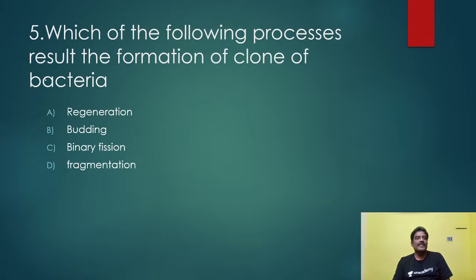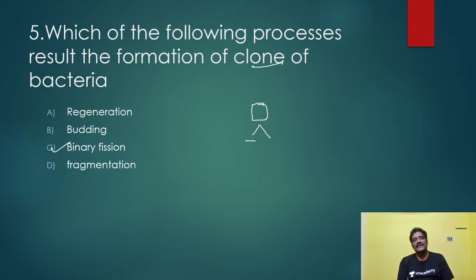Which of the following processes results in the formation of a clone of bacteria? A. Regeneration, B. Budding, C. Binary fission, D. Fragmentation. Which is the correct option here? The right option is binary fission only. It is a clone. Clone means genetically similar individuals. Genetically similar. This is bacteria.